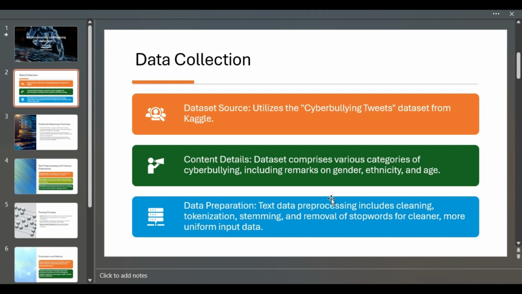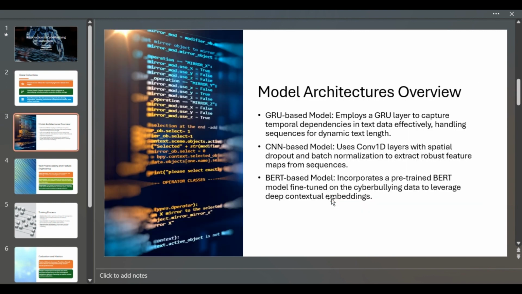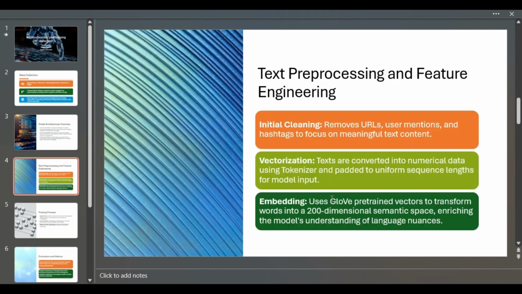This dataset includes diverse examples of cyberbullying categorized by type, such as gender based or ethnicity based, which provides a rich basis for training our model. In our approach, we explored three main architectures: a GRU based model for its efficiency in sequence processing, a CNN based model for robust feature extraction, and a BERT based model to leverage state of the art language understanding.